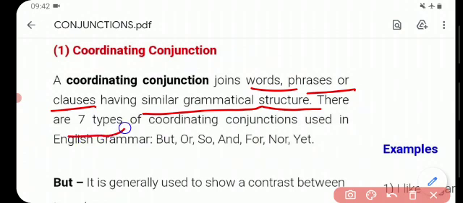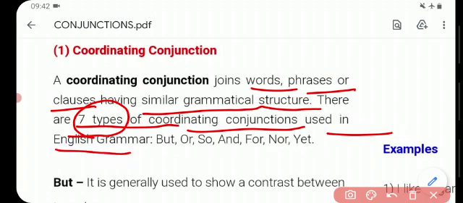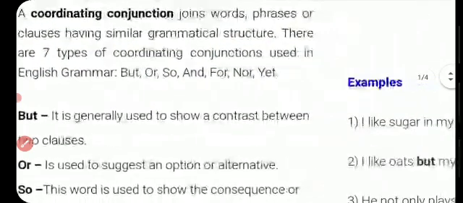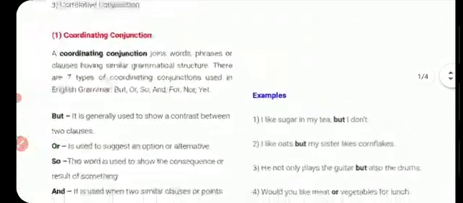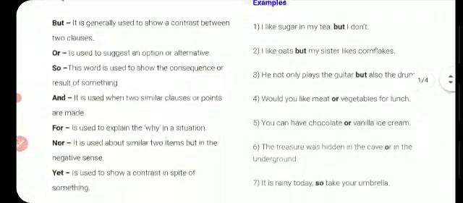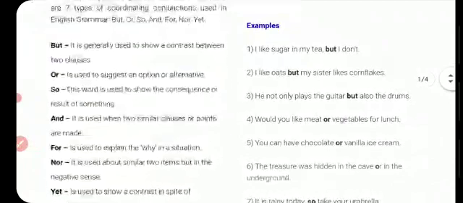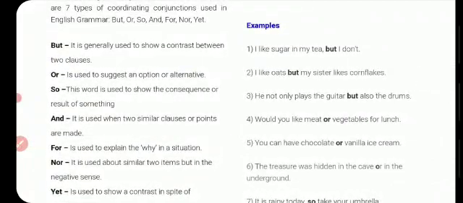There are 7 types of coordinating conjunctions, so it is very easy to learn all of them. The 7 kinds of coordinating conjunction used in English grammar are but, or, so, and, for, nor, yet. Let's move towards examples. Here, but is generally used to show a contrast between two clauses.